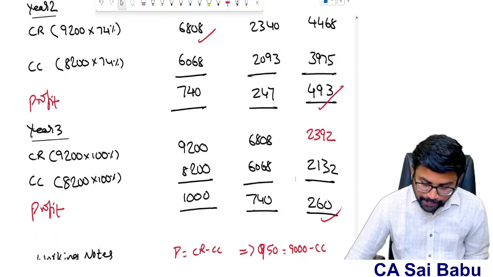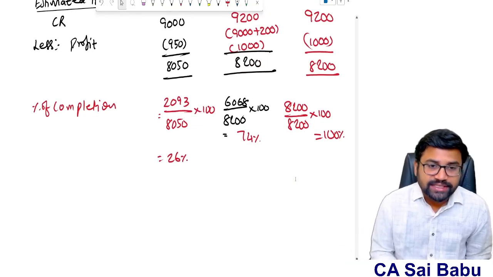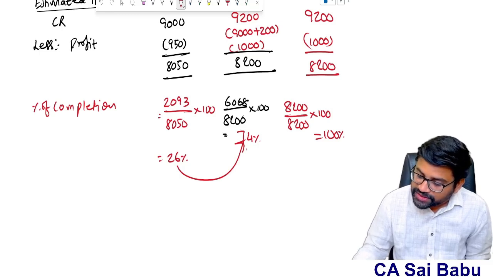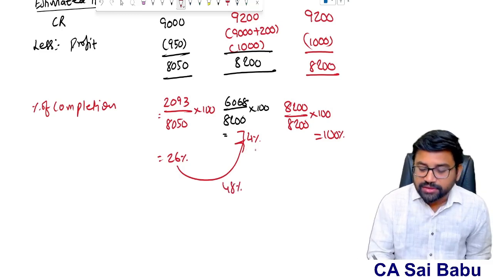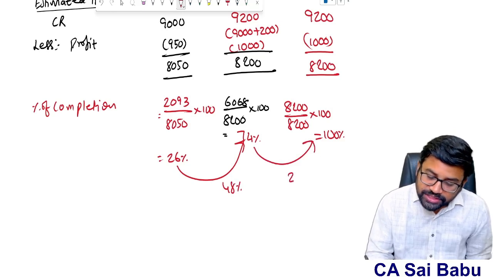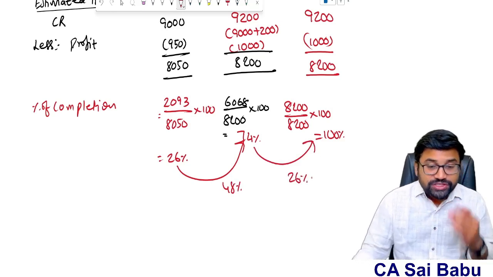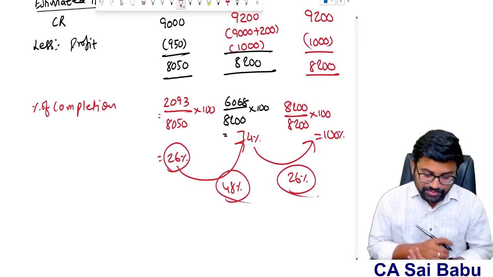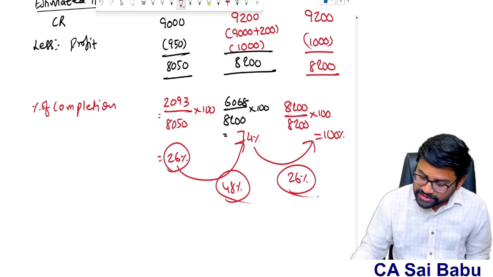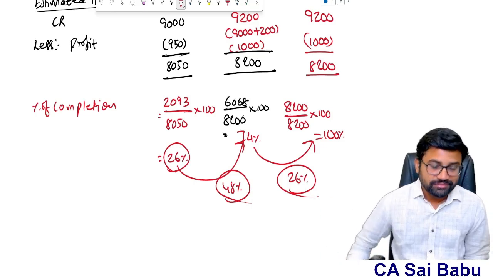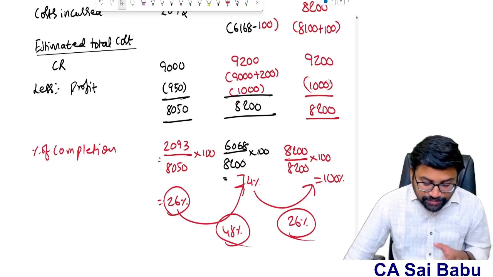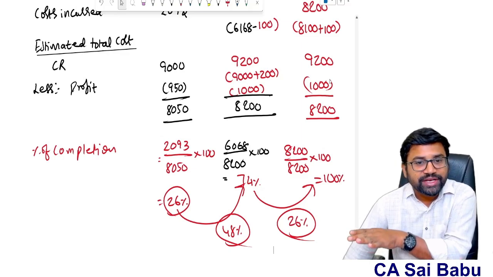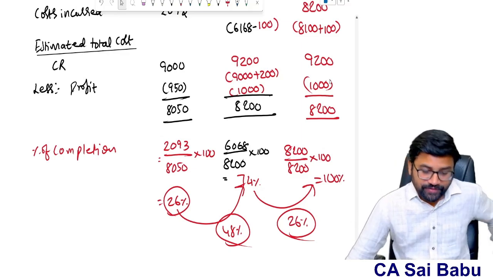So that means first year 26% completed, sir. Second year cumulatively it was 74, so 74 minus 26, that means 48% completed, sir. From 74 to 100, that means 26% completed, sir. So if you see, first year 26% they have completed, second year 48%, third year 26%. So this is the pattern, this is the progress they have achieved. But we have ascertained percentage of completion cumulatively, and cumulatively how much we already recognized, we are minusing, then you are getting the current year figures.